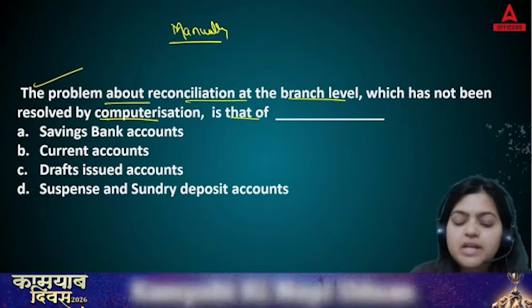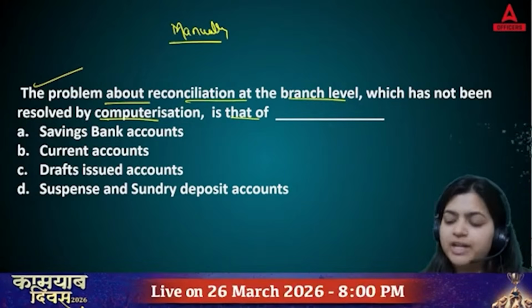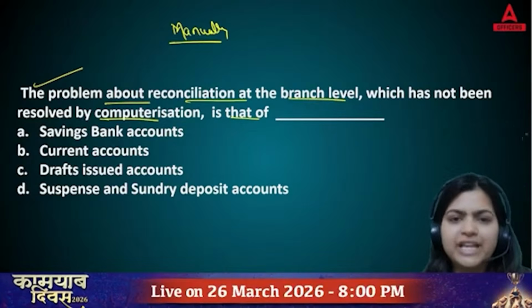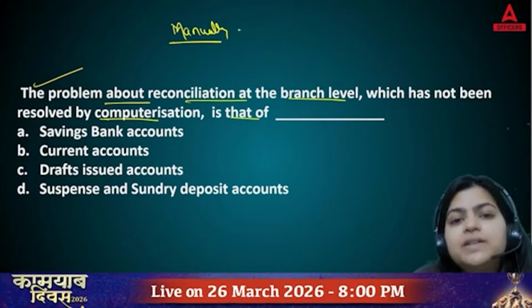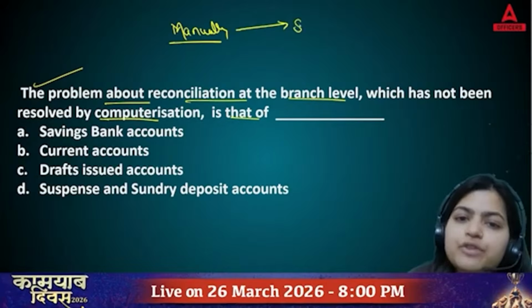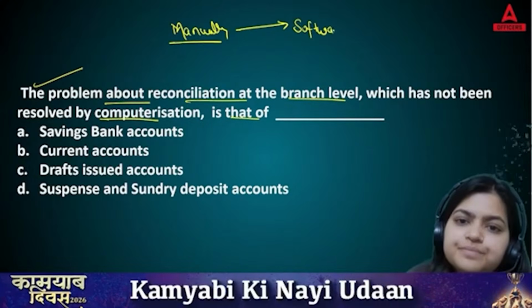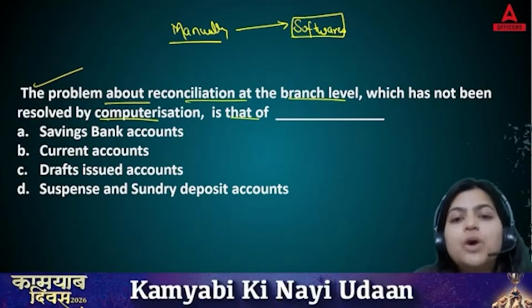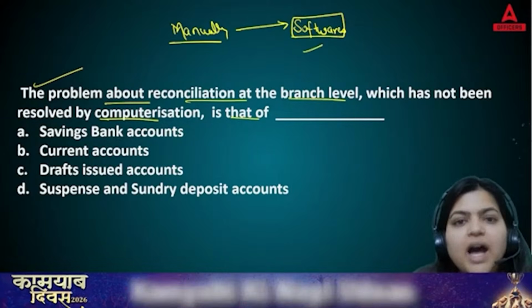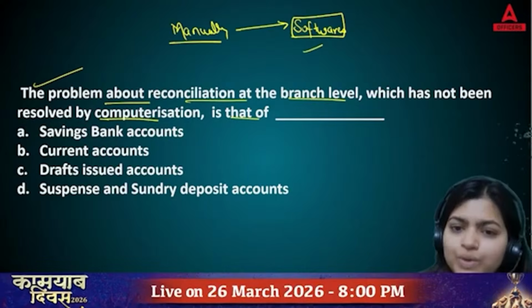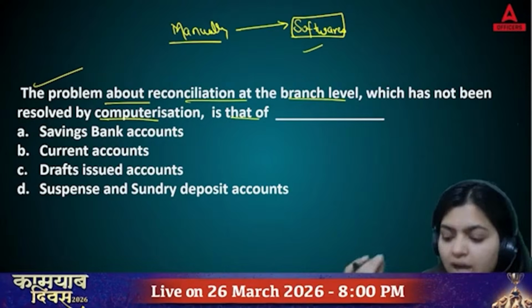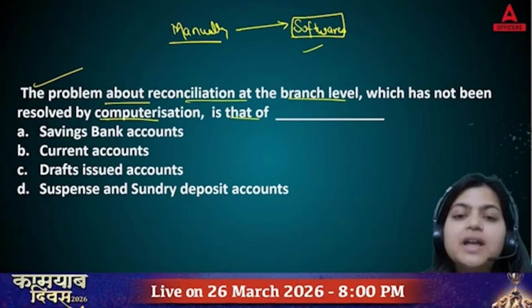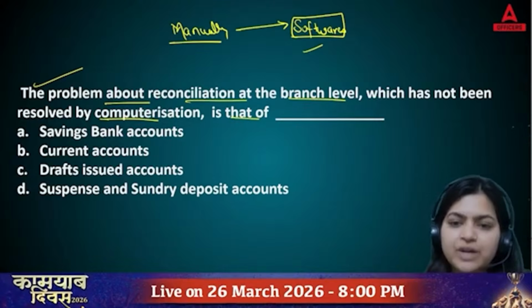Yes, humans were involved for entries, for recording, for each and everything. But after computerization, now you have your own softwares. Now, are you using your own manual power or IT power? Now you're using IT power for each and every transaction.